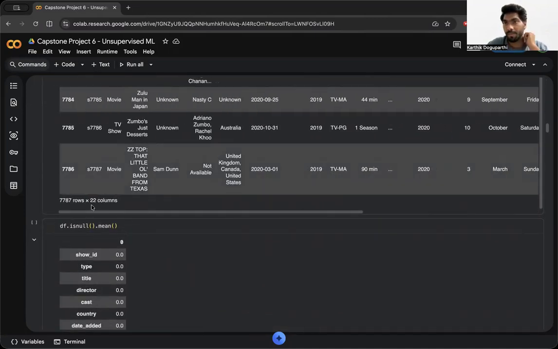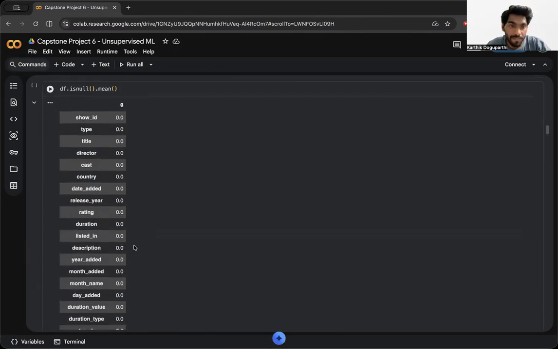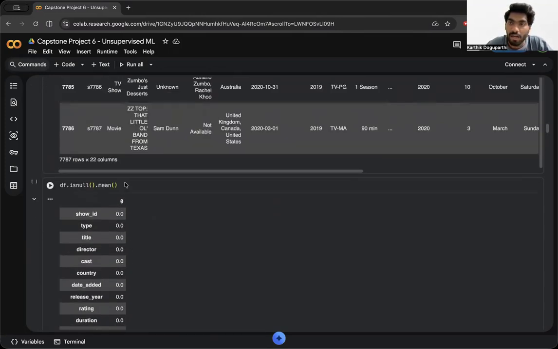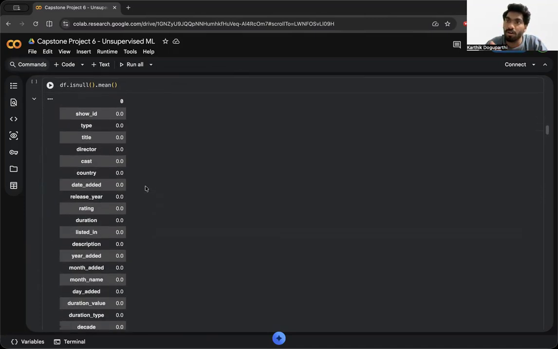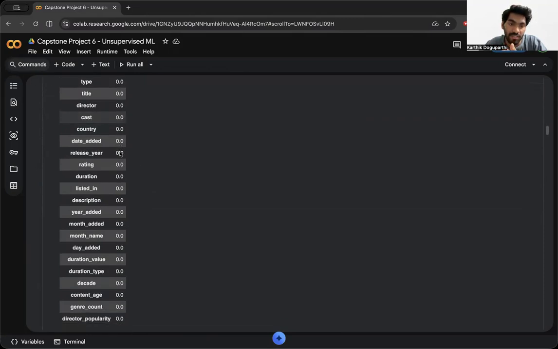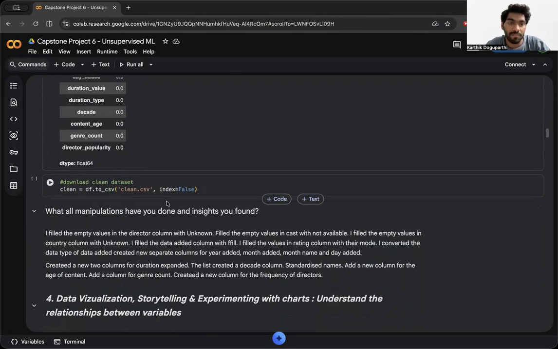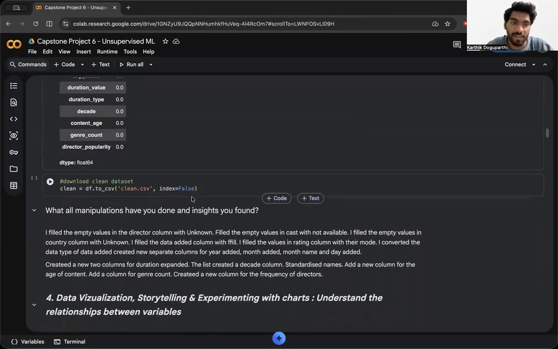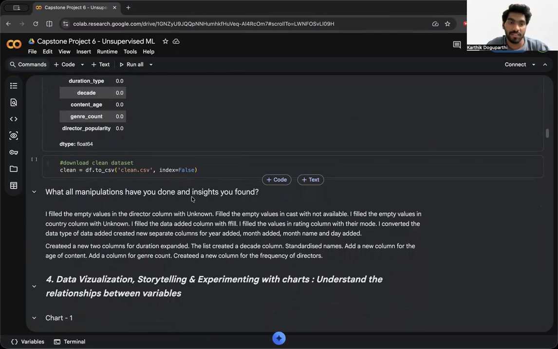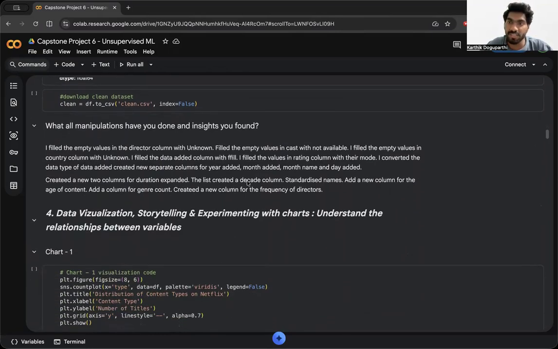So after that, I'm getting 22 columns. I've created around 8 to 9 other columns as well. After that, I've also filled the null values. So I wanted to see again whether there is any column left over. As you can see, everything is showing 0.0. There is no null value present in the data set as of now. So the data is completely filled. And yeah, I've downloaded that to upload in my data set. These are all the manipulations that I have done.